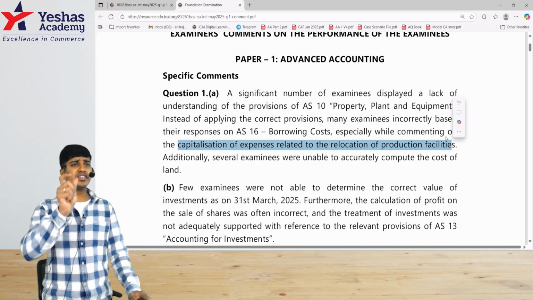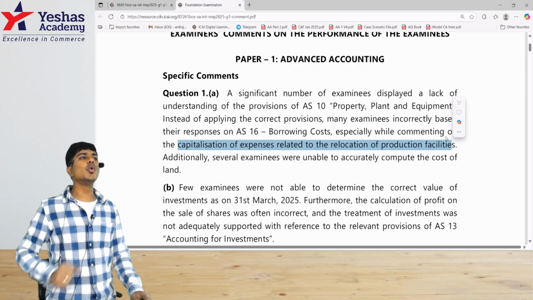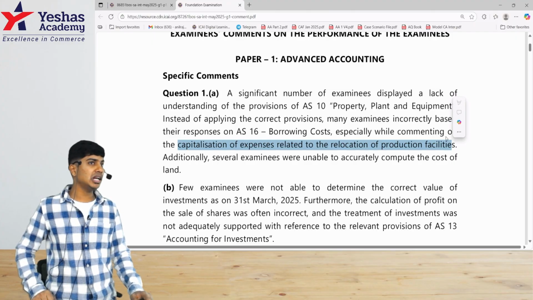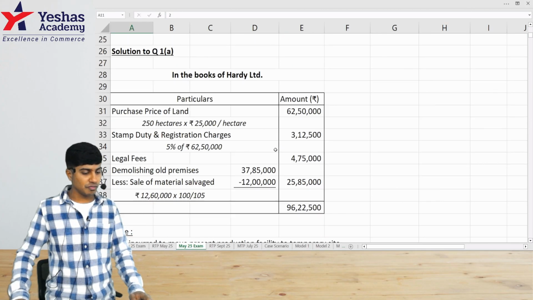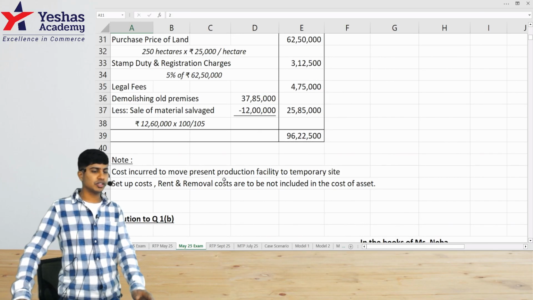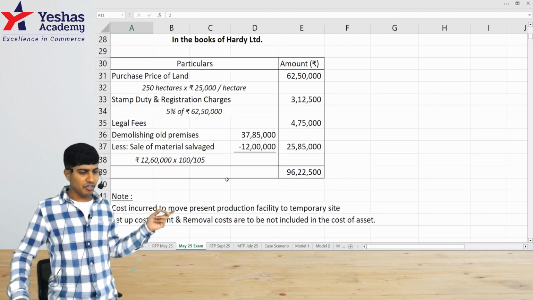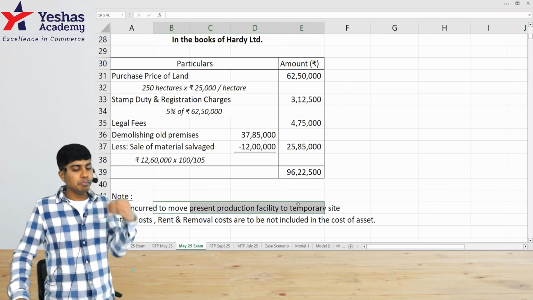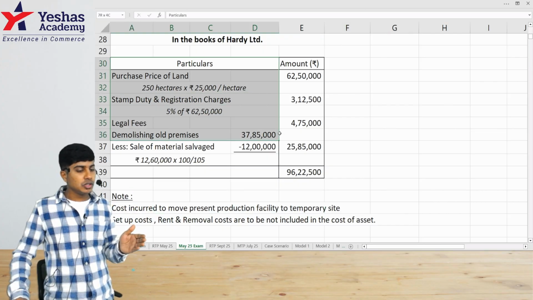Whenever production facilities are relocated from one place to another, that adds no value to the cost of the asset. Such costs should have been charged to P&L, and we should not have included them in the cost of the asset. But a lot of them have incorrectly included them in the cost of the asset. This is the answer to our question number 1A of the May 2025 exam. See, cost incurred on improving the production facility or temporary movement should not have been included in the cost.